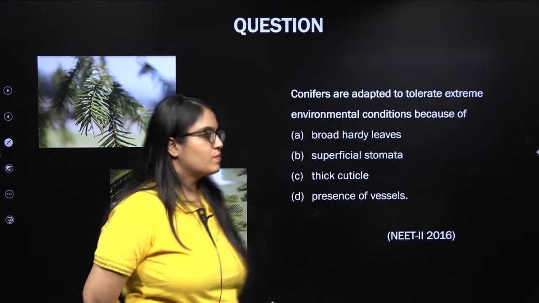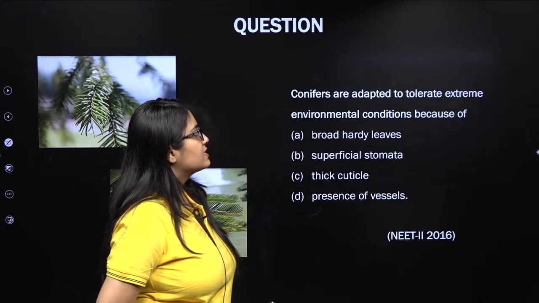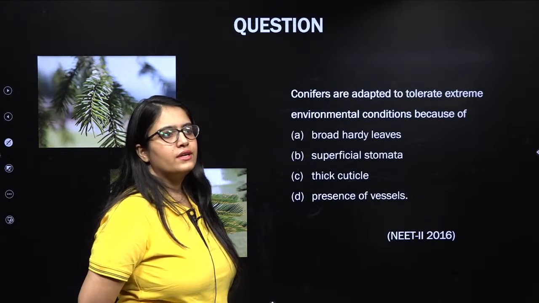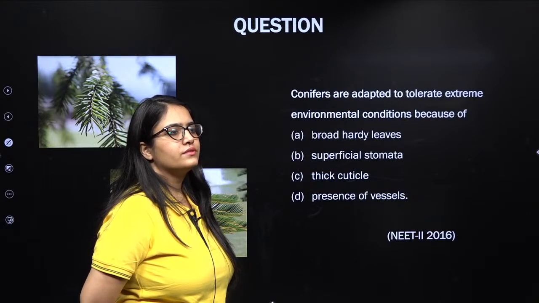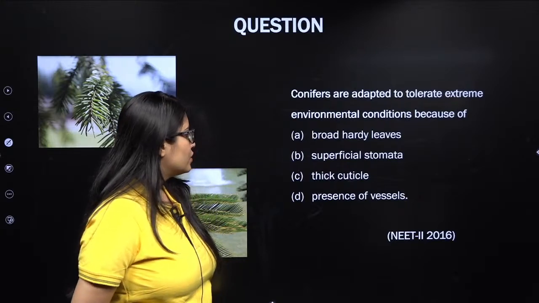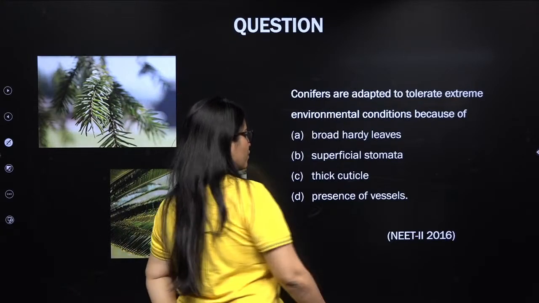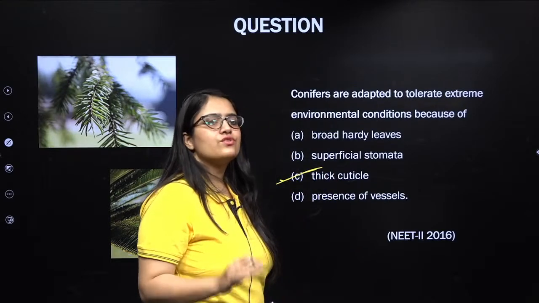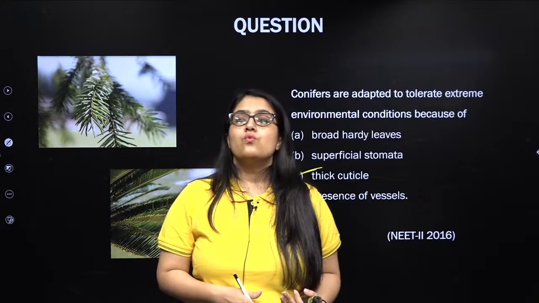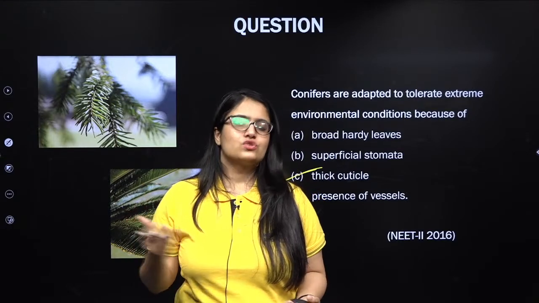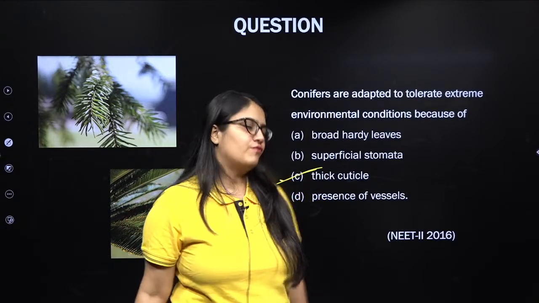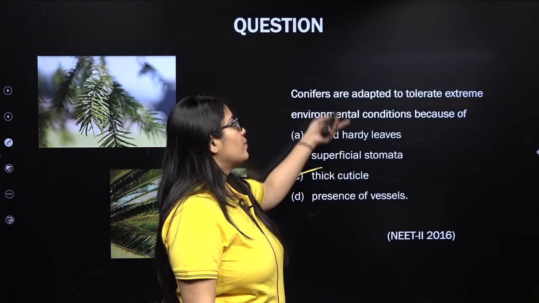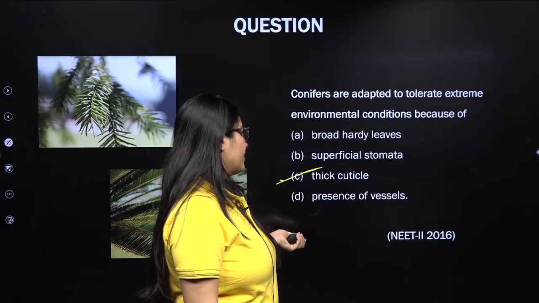Conifers are adapted to tolerate extreme environmental conditions because of, come on, because of. So the answer is actually thick cuticle. If there is a thick cuticle, water will not evaporate so easily in the form of vapors from the surface of the leaves, which is very much required when there is extreme condition outside.